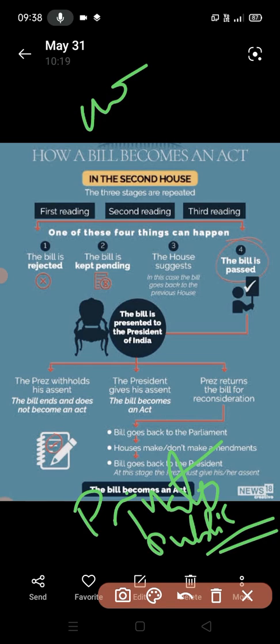Now I've told you what things the committees can do.